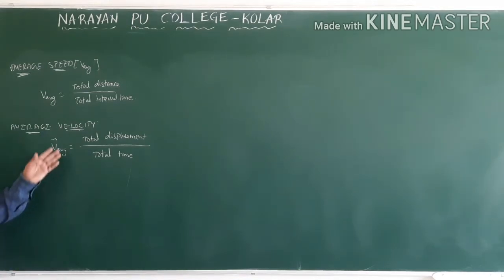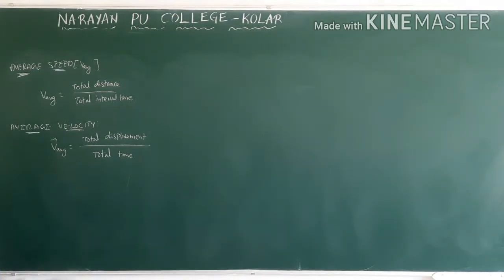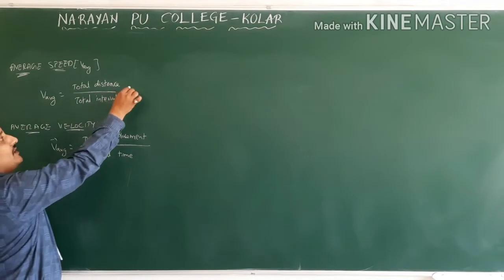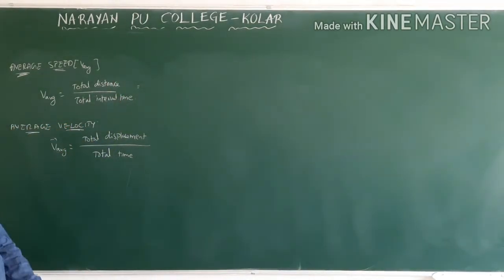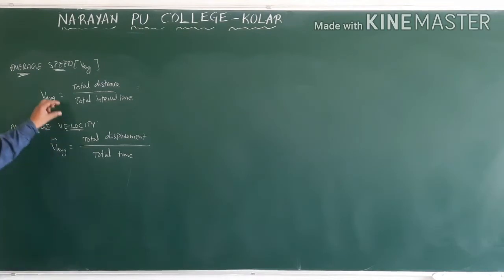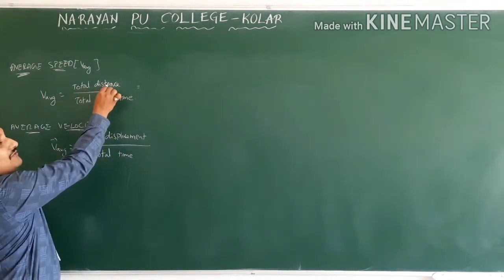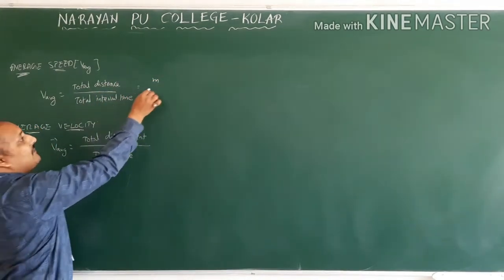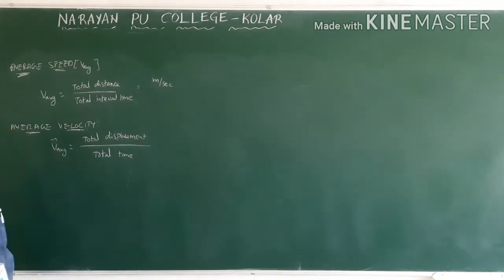What is the unit of this? Either speed or average speed, both will have the same units. How to write units here? By getting the equation, we can write the units. If you remember the equation at least, you can get the unit. Total distance: what is the unit of distance? Meters. Total time. So always meter per second.